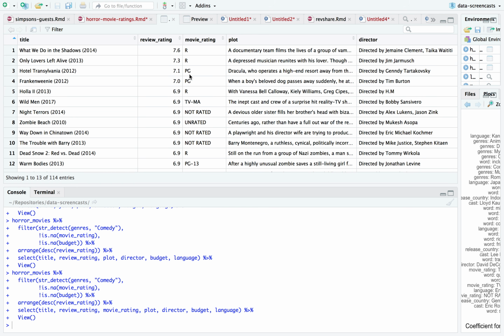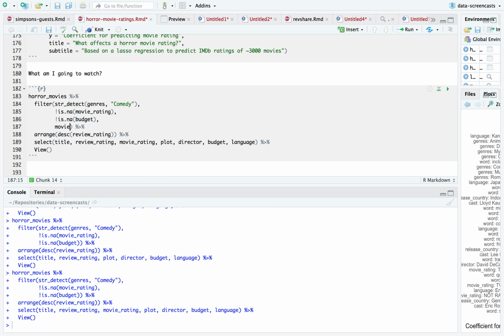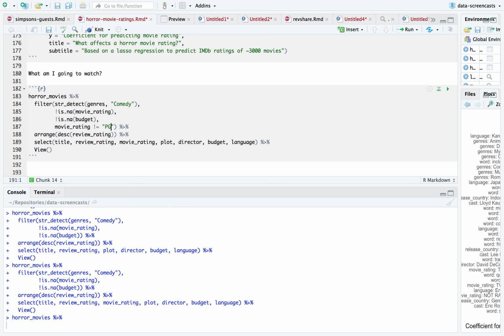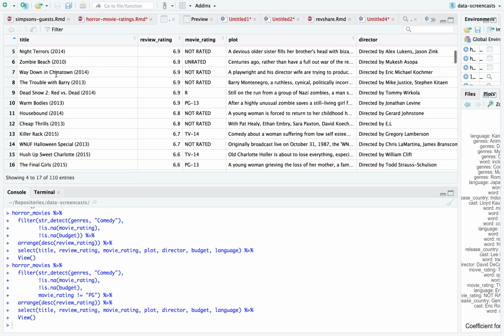I'm not necessarily in the mood for a PG movie, so I could filter by that and say movie rating is not equal to PG. Cool. And now I learned things. Some of these could be really fun.